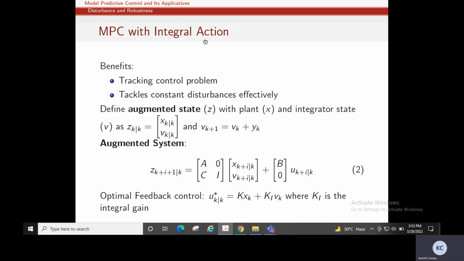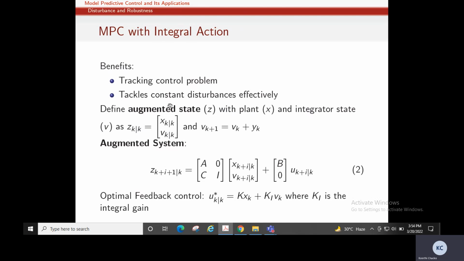One of the primary ways by which MPC handles disturbance is by incorporating an integral action. So the benefits are, while we are handling the tracking control problem, we will be able to reach the set point accurately by using the integral action. And this method can also be used to tackle constant disturbances effectively. So the disturbance will be added as time goes, and corresponding action will be taken by the integrator so that the error is nullified. So now how are we incorporating